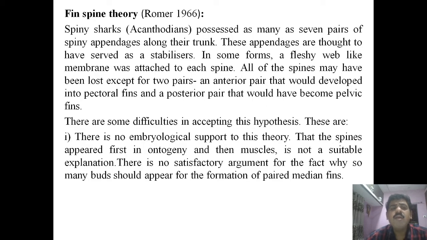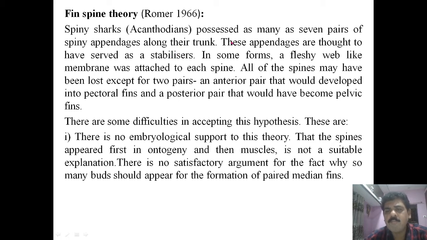Then the third theory, which was put forth by Romer in 1966, is the fin spine theory. Romer has put forth that the spiny sharks possess as many as 7 pairs of spiny appendages along their trunk, and these appendages are thought to have served as stabilizers. Romer says that 7 pairs of spiny appendages were present in the trunk and they were thought to act as stabilizers.